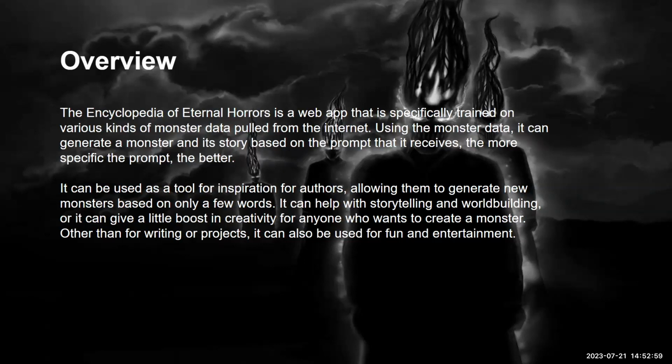It can be used as a tool for inspiration for authors, allowing them to generate new monsters based on only a few words. It can help with storytelling and world building, or it can just give a little boost in creativity for anyone who wants to create a monster. Other than for writing or for projects, it can also be used for fun or entertainment.